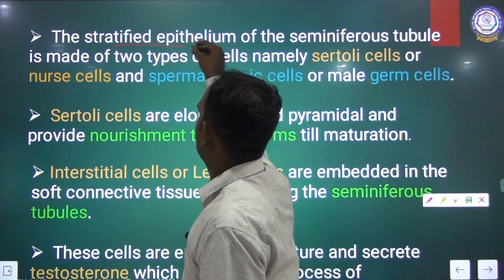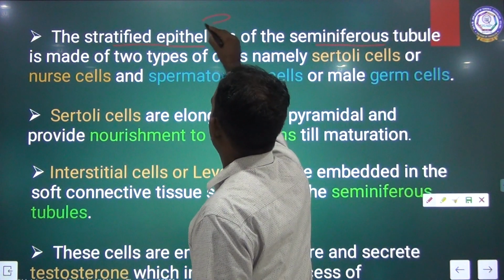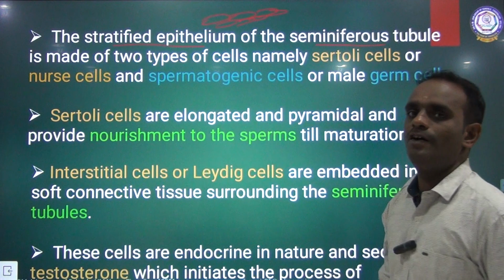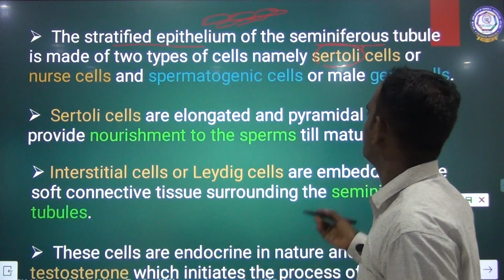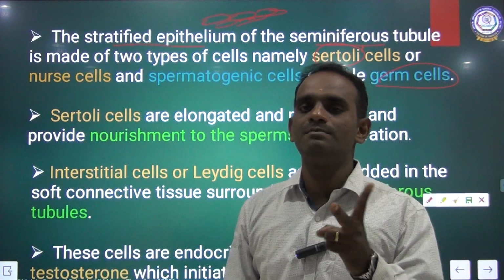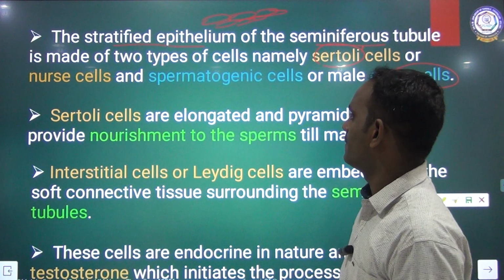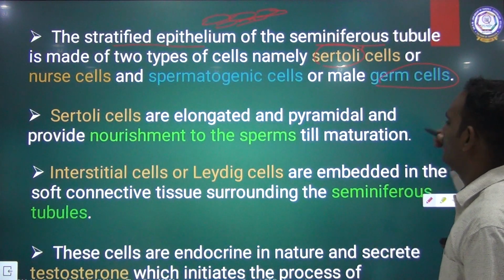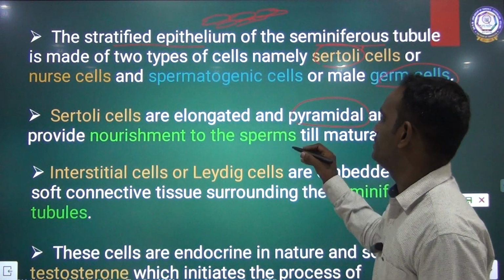The stratified epithelium of the seminiferous tubule is made up of two different types of cells. One is called Sertoli cell, another one is called male germ cell. The other name for Sertoli cells is nurse cells. The Sertoli cells are elongated, pyramidal, and provide nourishment to the sperms.